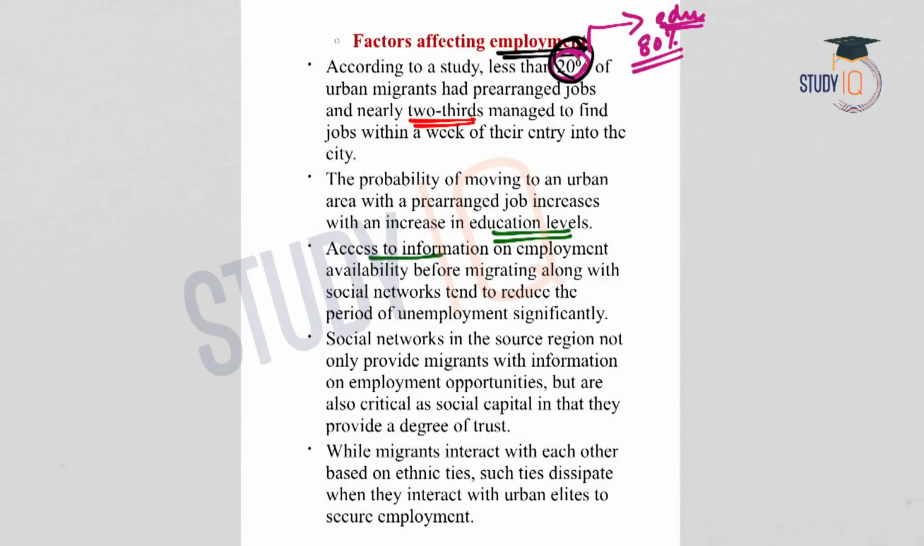Secondly, access to information regarding employment availability is an important factor that affects the rate of employment. Social networking sites have played a major role in this, and this has significantly reduced the period of time within which the migrants find a job.